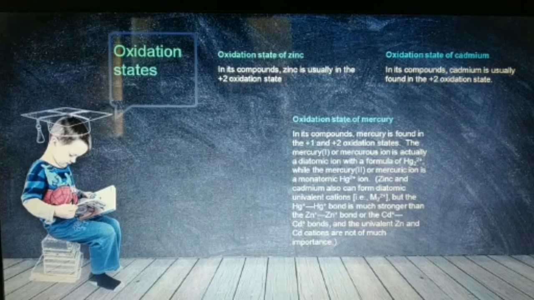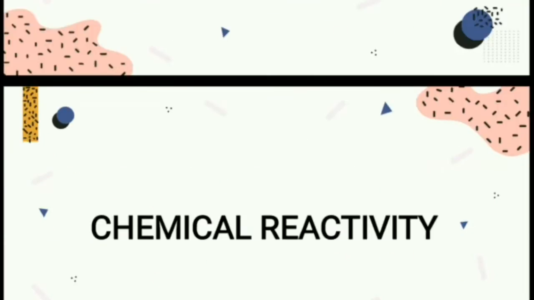Zinc and cadmium can also form diatomic univalent cations, but the mercury bond is much stronger than the zinc bond or the cadmium bond, and the univalent zinc and cadmium cations are not very important.